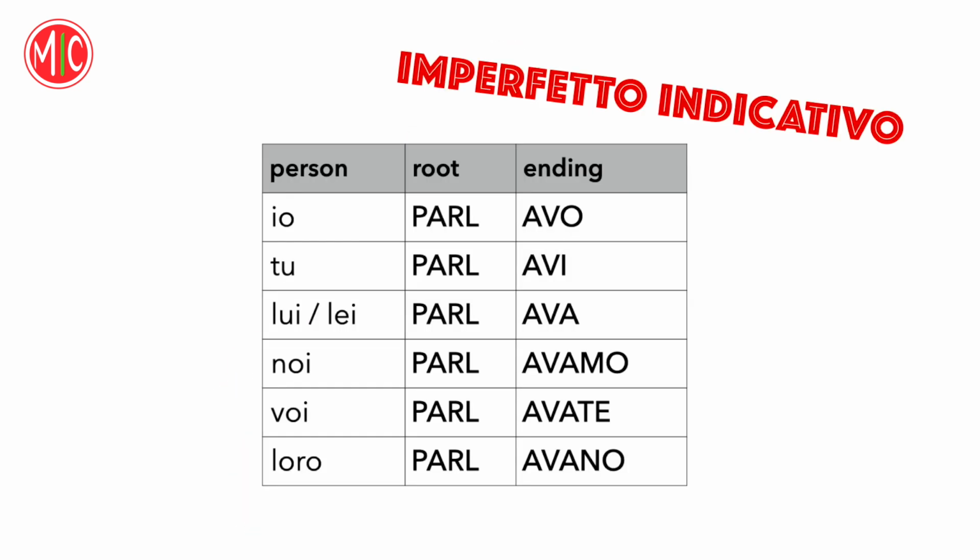Another set of endings. This is the imperfect indicative. Io parlavo, tu parlavi, lui parlava, noi parlavamo, voi parlavate, loro parlavano. Since the ending already contains the subject, it is very common in Italian to drop the pronoun.